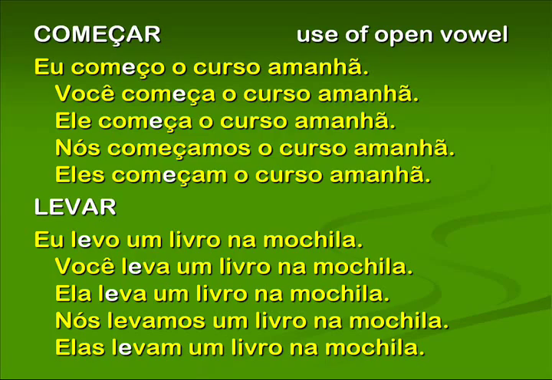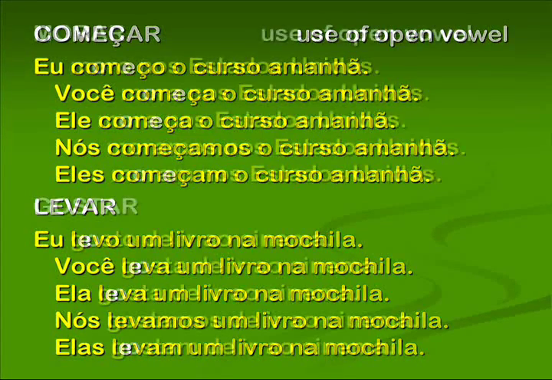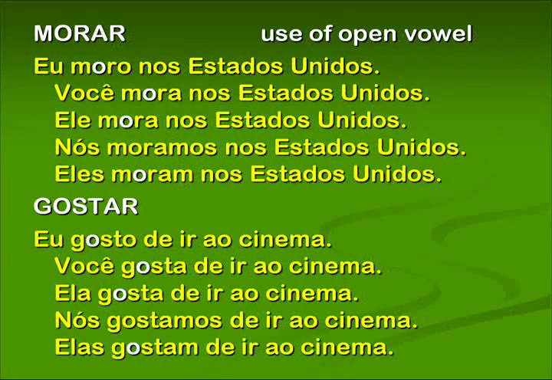Okay? All right, let's go ahead and look at some verbs that are also AR verbs, but the vowel in the stem is an O. Same rule. The O is going to open, although it's closed in the infinitive, morar, gostar. It's going to open in all the conjugated forms except for the nós form. Okay? So we have morar.